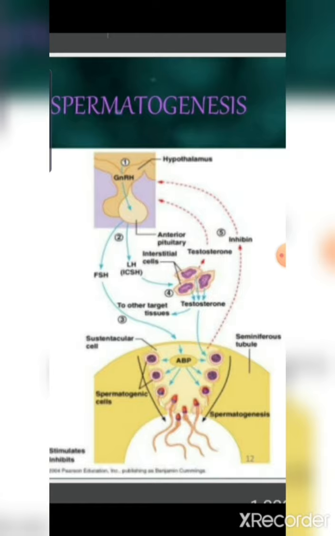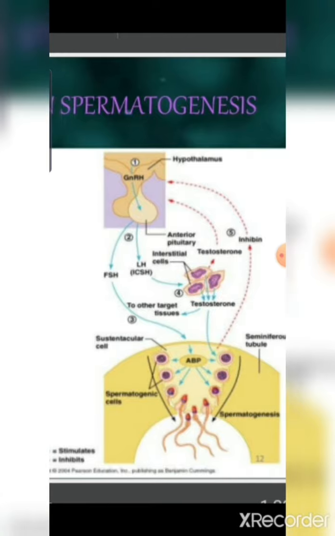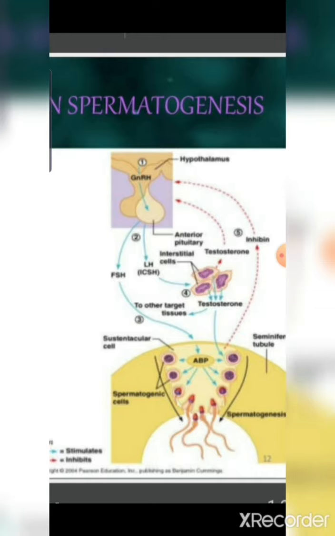Whenever there is secretion of androgen binding protein and inhibin, this ABP causes concentration of testosterone in the seminiferous tubule for spermiogenesis. Inhibin will stop the reaction, or suppress the release of FSH or testosterone. So inhibin suppresses the synthesis of FSH by the anterior pituitary.